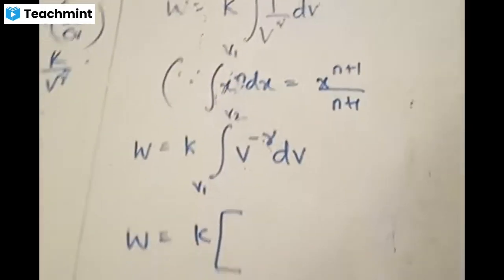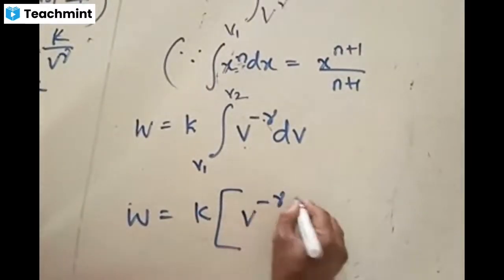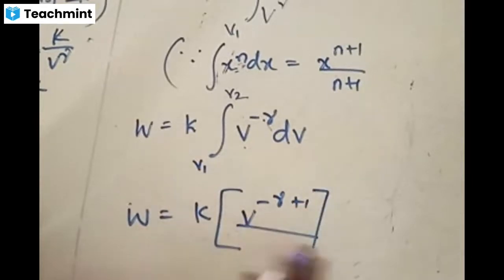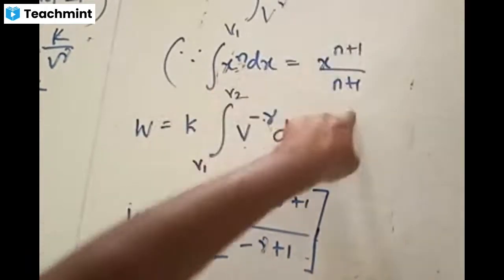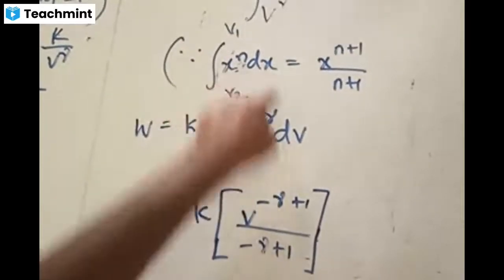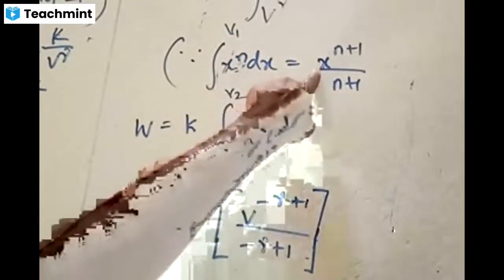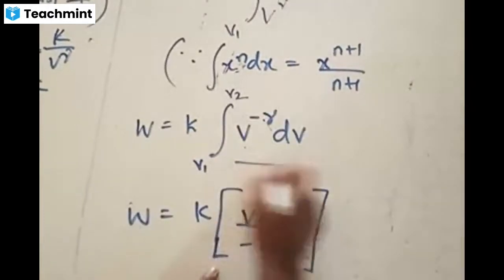What can you now write? v to the power of minus gamma integrated is v to the power of minus gamma plus 1 by minus gamma plus 1. Can you write like this? Check out: x to the power of n dx is x to the power of n plus 1 by n plus 1. In place of x to the power of n, we have v to the power of minus gamma, and in place of dx, we have dv. This is the formula, and I am applying that formula to this one.